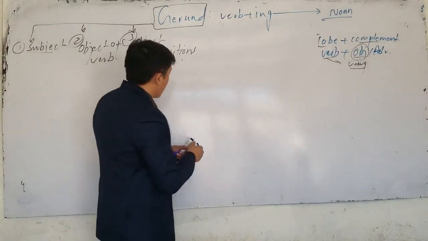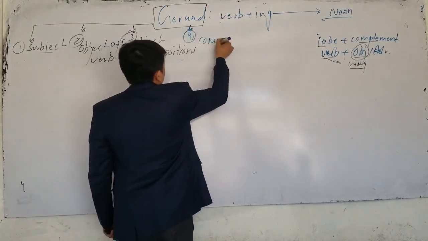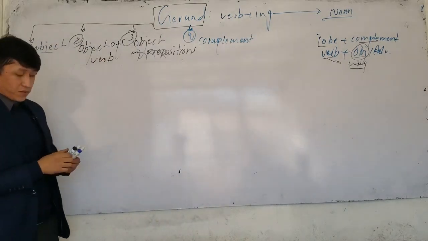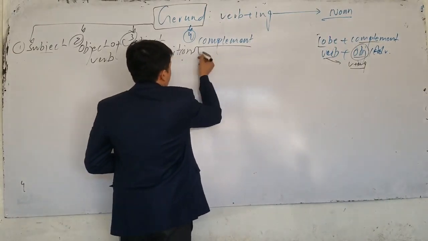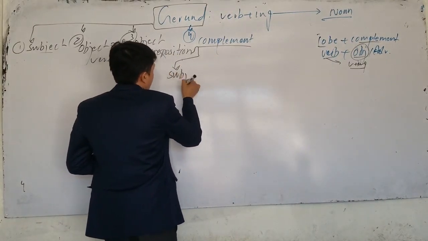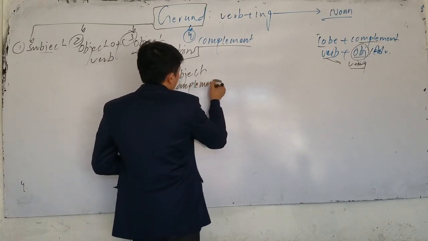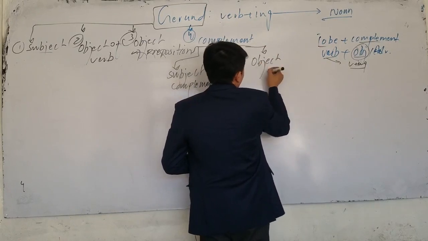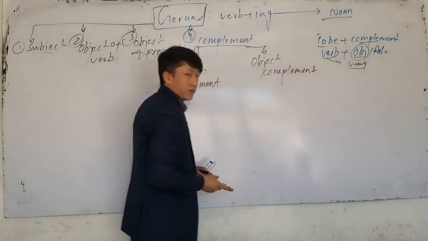So, number 4, we can also use gerund as what? As a complement. Gerund can also be used as a complement. If I use gerund as a complement here, mostly we focus on two kinds. We have subject complement. And we also have what? Object complement. Subject complement gives information about subject. Object complement gives information about object.